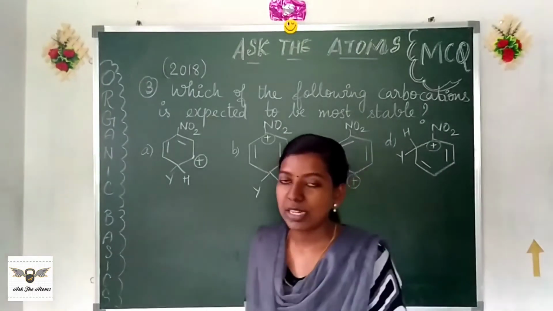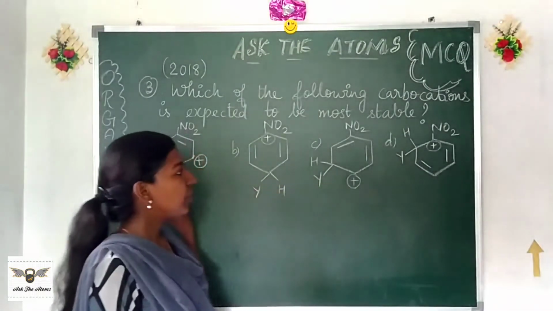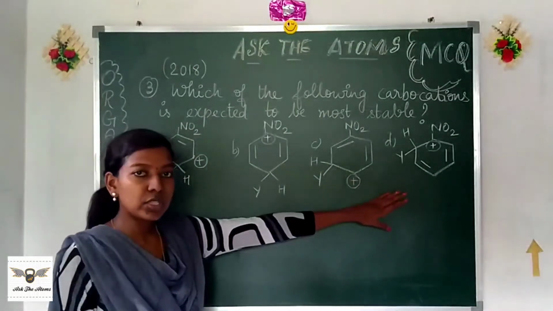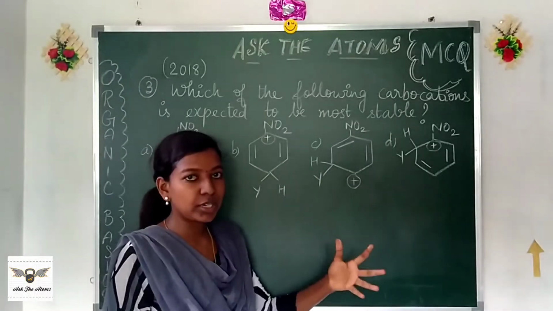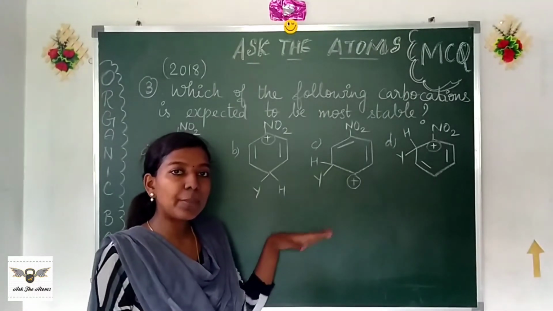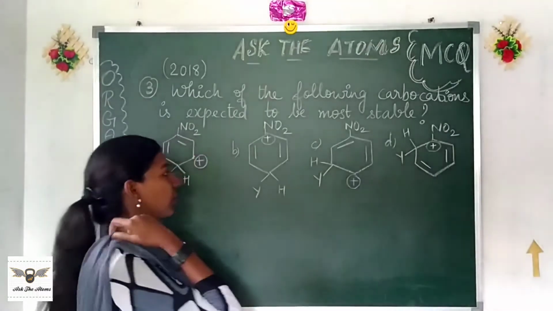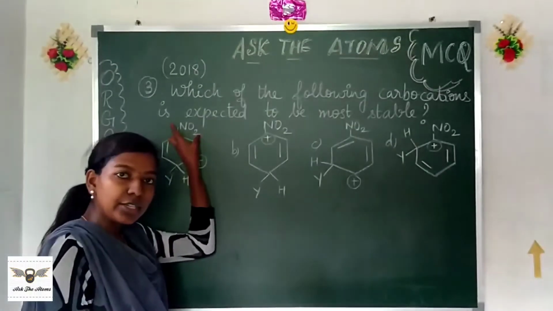Okay, this question from 2018 asks us about the stability of the carbocation formed. Look at all four carbocations. Here, all our earlier learned theories won't work. It is something related to electrophilic substitution that happens in aromatic systems. So, we need to know what sort of a substituent our nitro is.